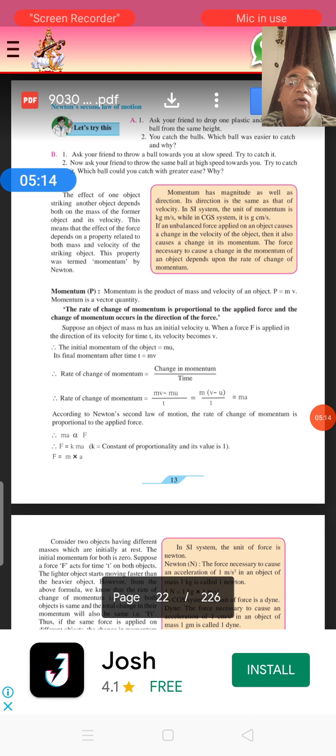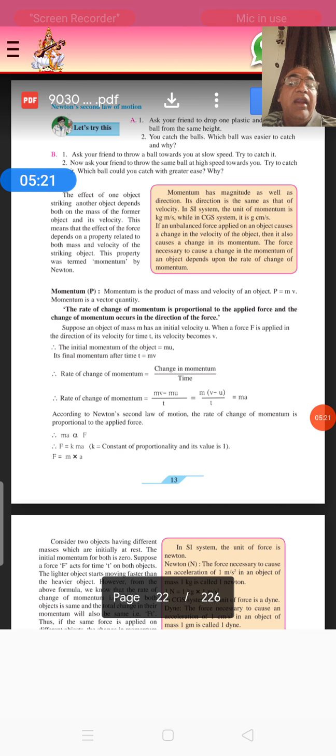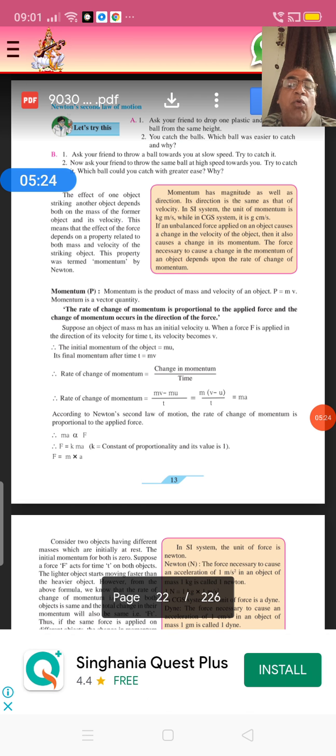Okay, now we have introduced momentum, Newton's second law of motion, and the force equation. Some lines on page number 13 are very important. So write down what is momentum. Momentum is the product of mass and velocity, that is P is equal to mv. What is Newton's second law of motion? The rate of change of momentum is proportional to applied force, and the change of momentum occurs in the direction of the force.